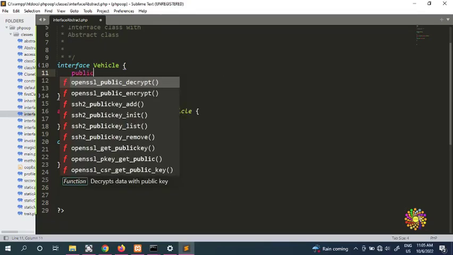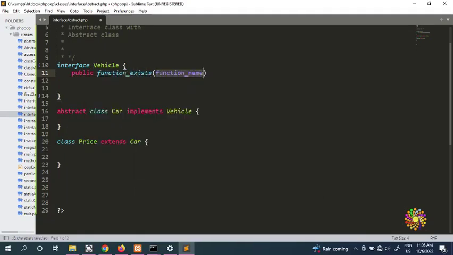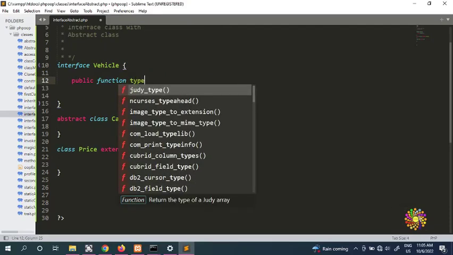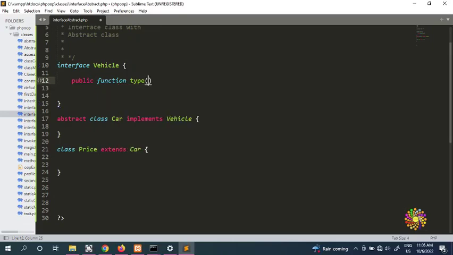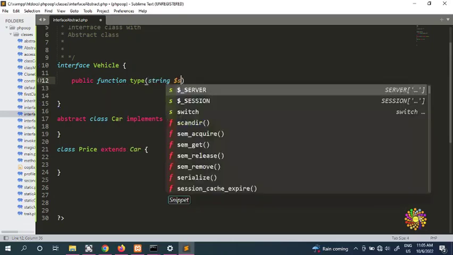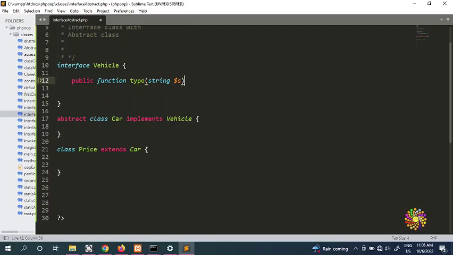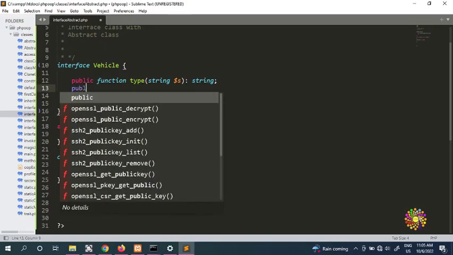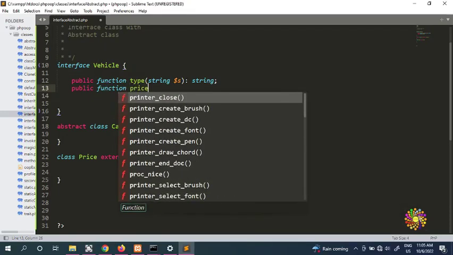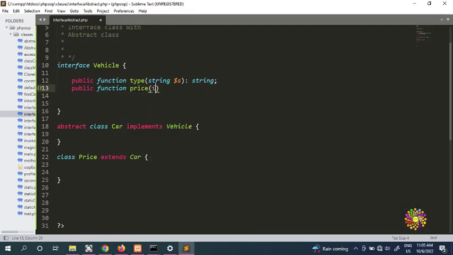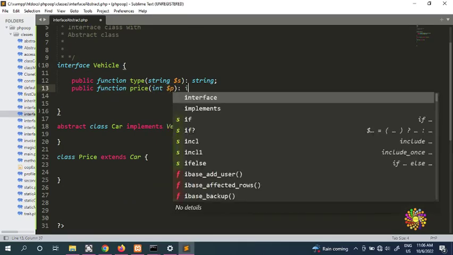The first is a public function for the type, because of the vehicle type, taking a string, s, of type string. The second is a public function price, taking an int, for example p, of type int.